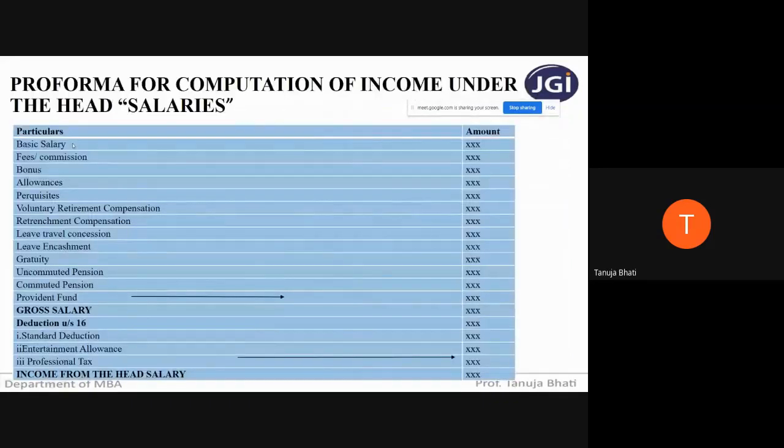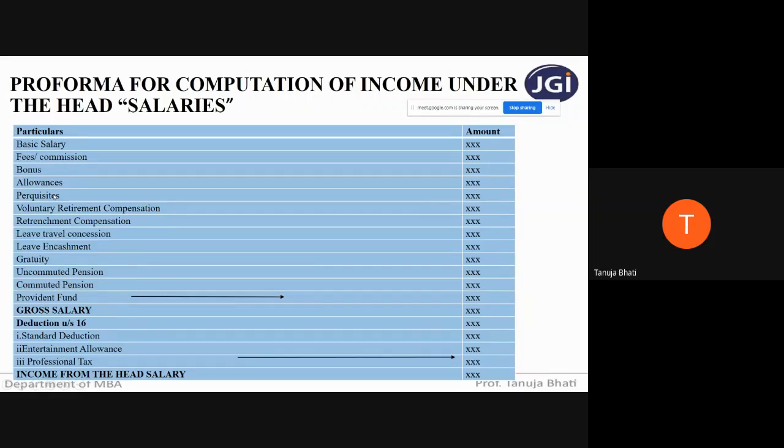Here in the format, basic, we have completed basic salary 100%, commission 100%, bonus 100%. Allowances we have seen separately. Then we'll keep perquisite aside for some time. We have seen VRC, we have seen retrenchment compensation, leave travel concession is yet to be seen. Leave encashment is done, gratuity is done, uncommuted pension, commuted pension, and provident fund. So out of all these, we have completed everything except perquisites and leave travel concession.